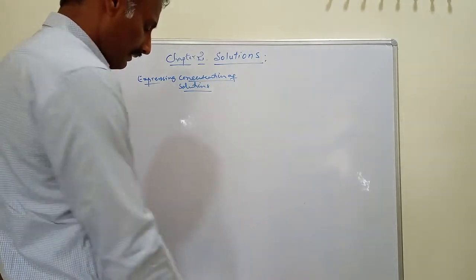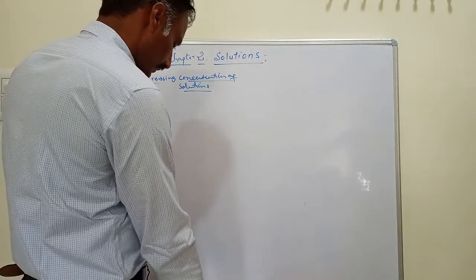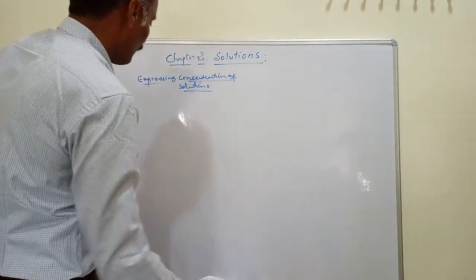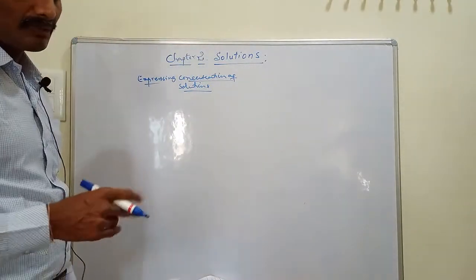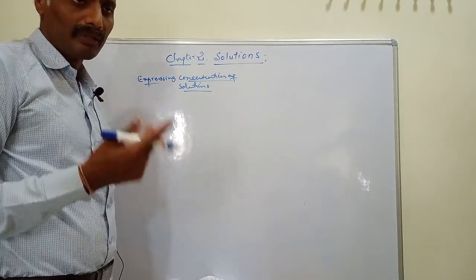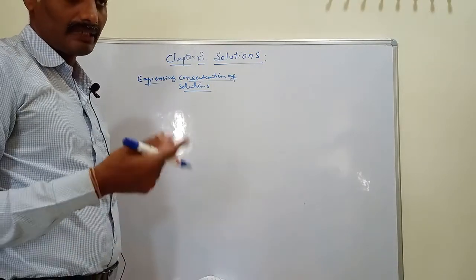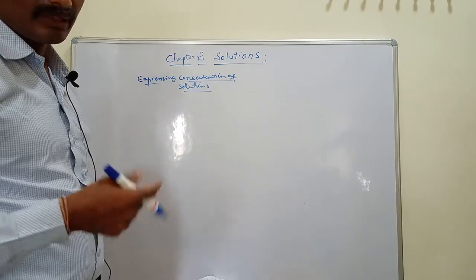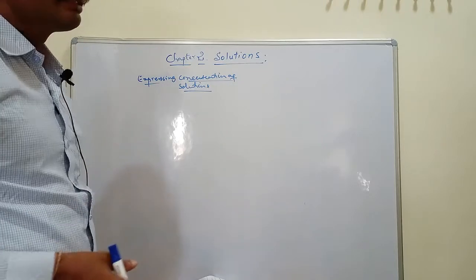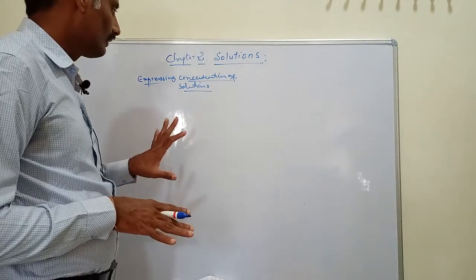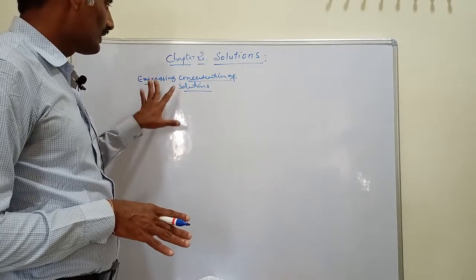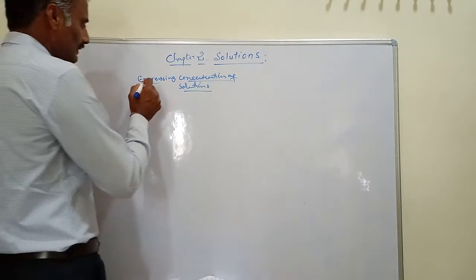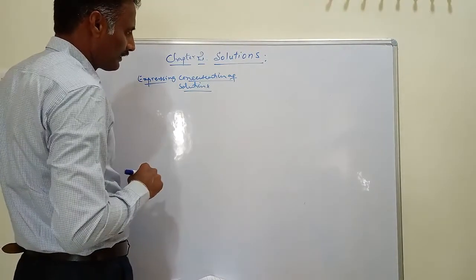Expressing concentration of solutions is very important. You have mass percentage, mass by mass percentage, volume by volume percentage, mass by volume percentage, and also ppm, mole fraction, molarity, and normality. These are different types of units used for expressing concentration of solutions. Let us see them one by one.